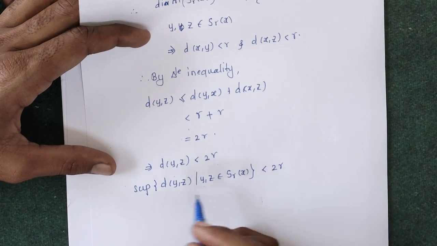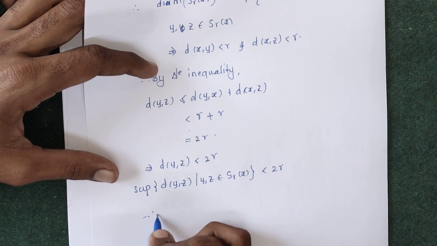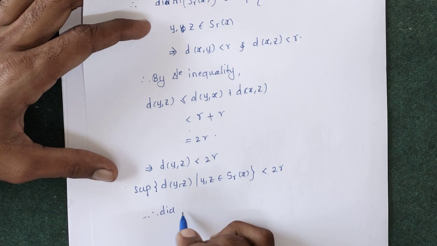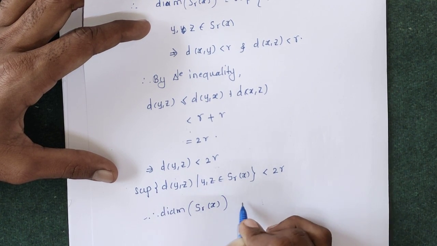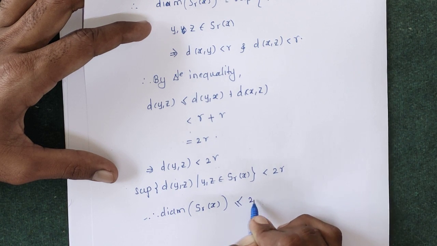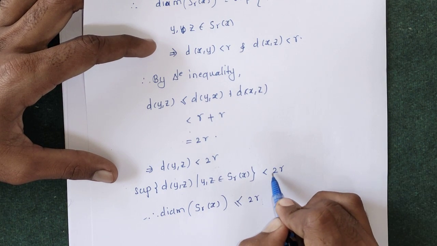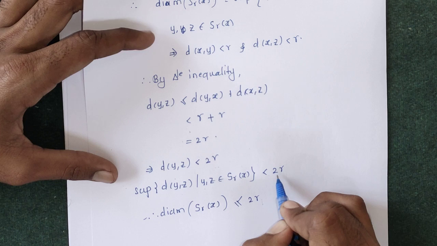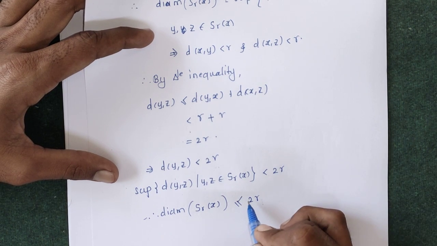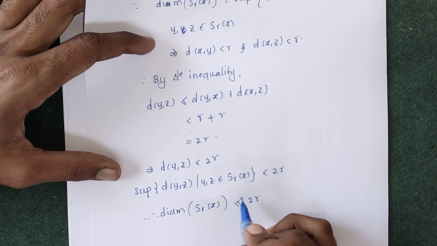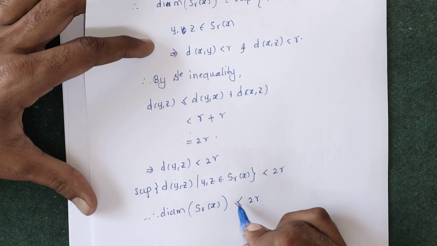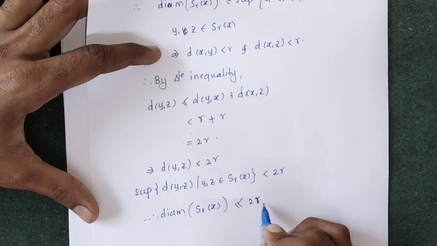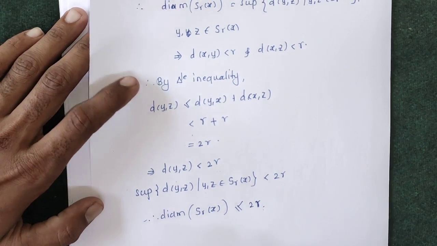This is the definition of the diameter of S R of X, and we can write it as less than or equal to 2R, because if a number is strictly less than 2R, then we can write that it is less than or equal to 2R. There is no difference if we write less than or equal to. Hence the solution.